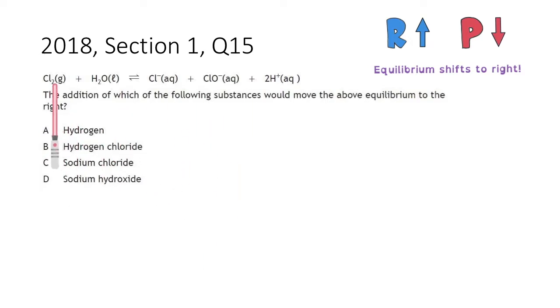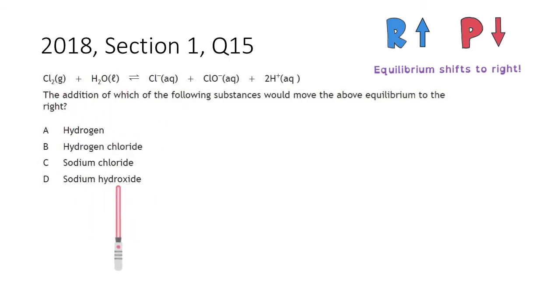The first one is hydrogen. So there's hydrogen here. There's hydrogen ions here, but that's not the same as hydrogen. Hydrogen chloride, effectively hydrochloric acid. So if we have hydrochloric acid, that's more hydrogen ions. That would shift our equilibrium to the left. That's not what we're after, the shift to the right. Sodium chloride would be adding more chloride ions. Again, that would shift our equilibrium to the left.